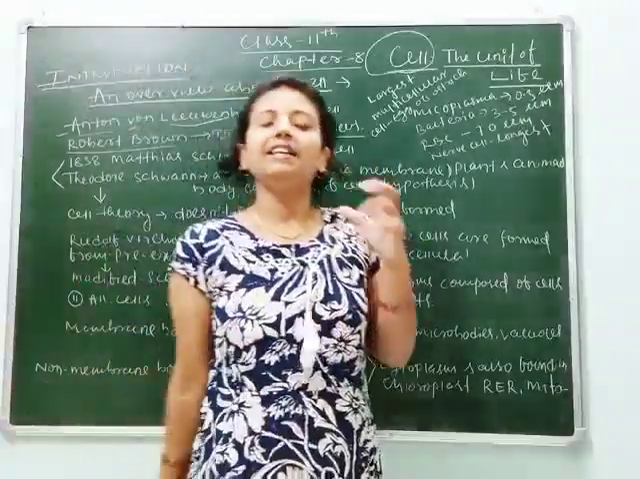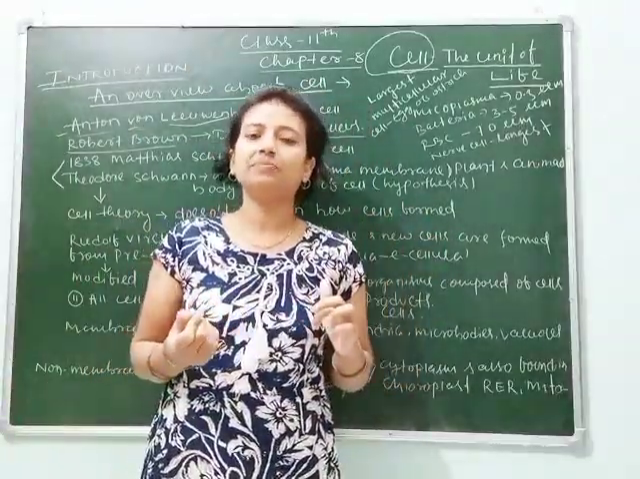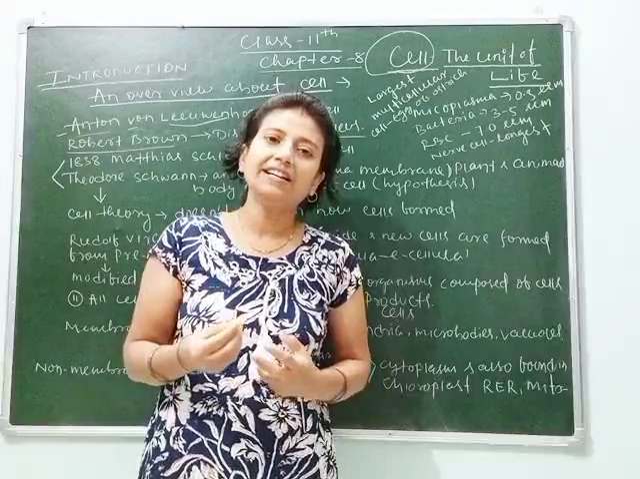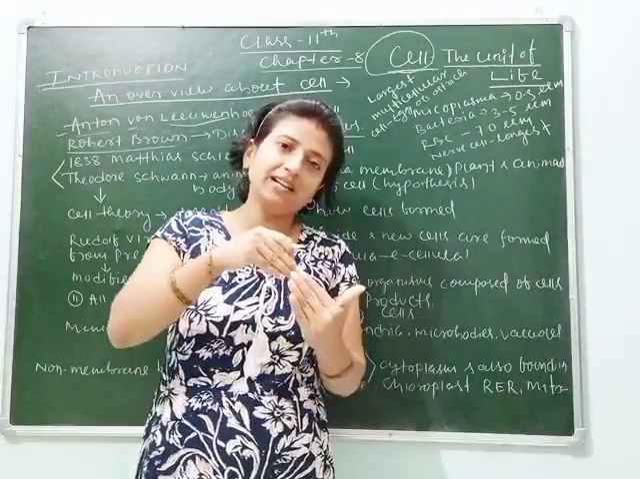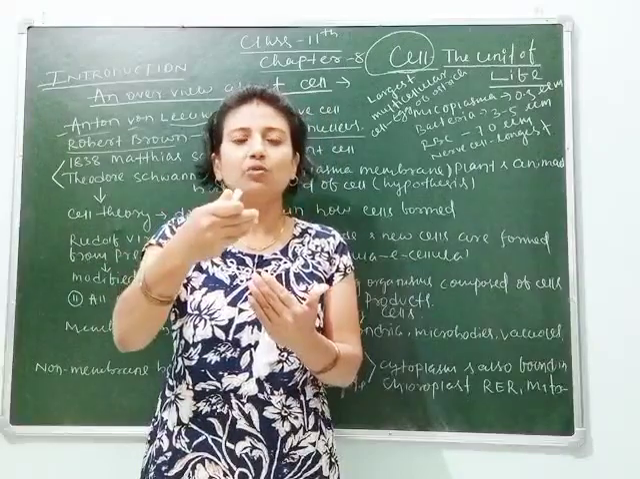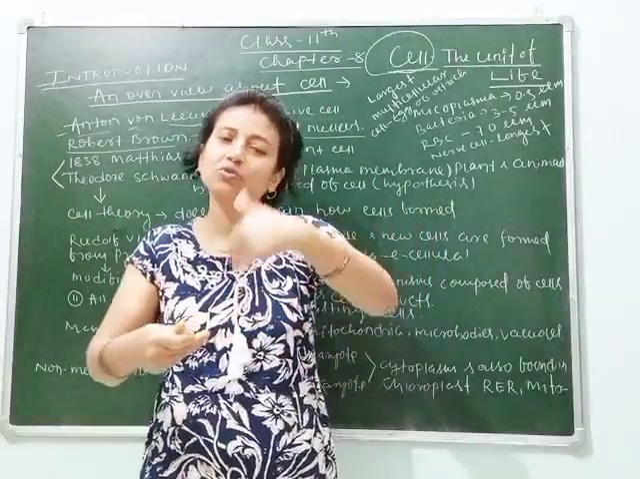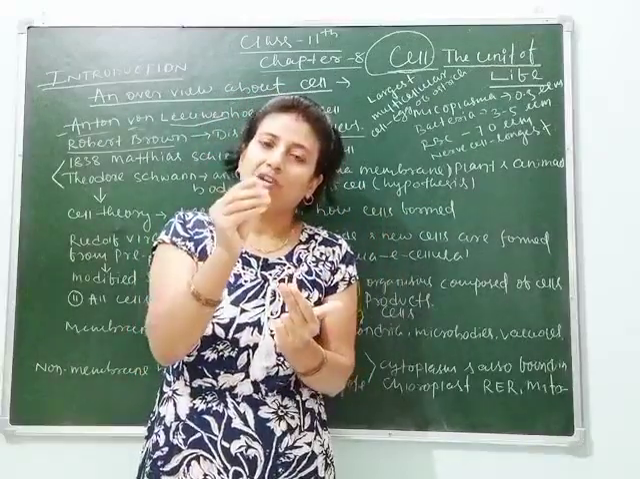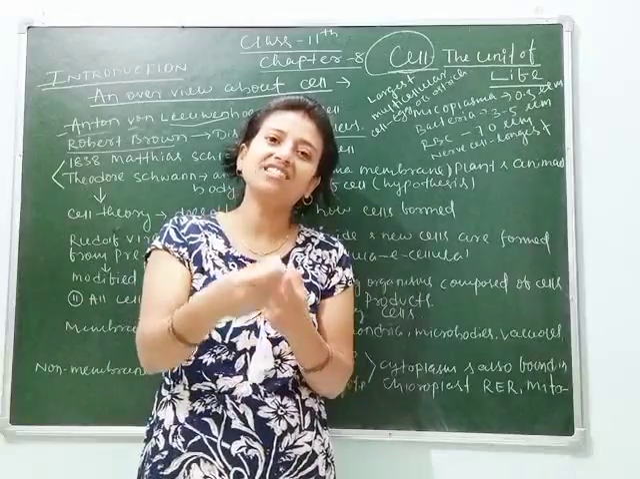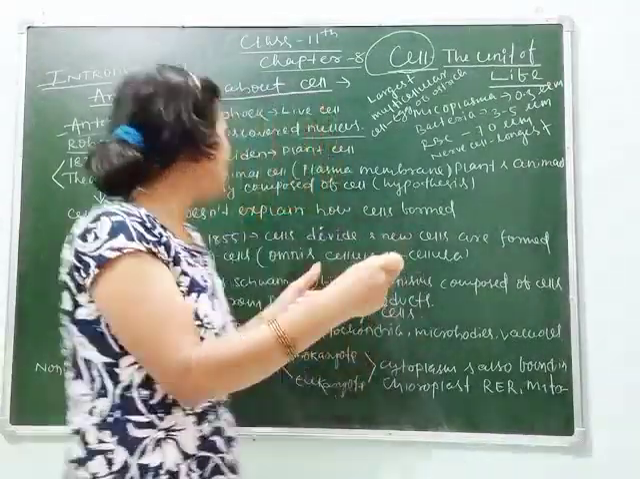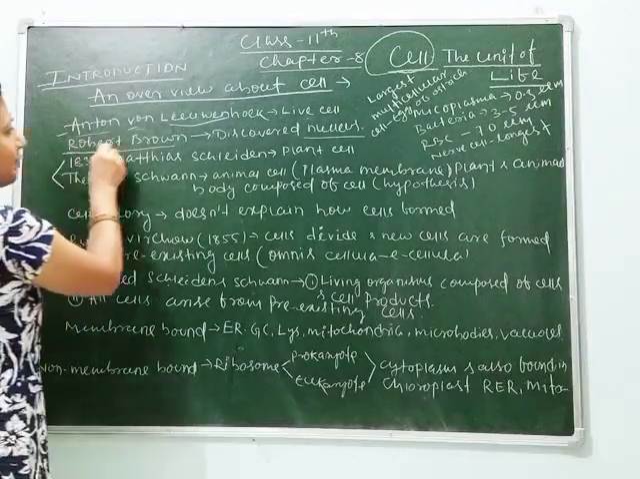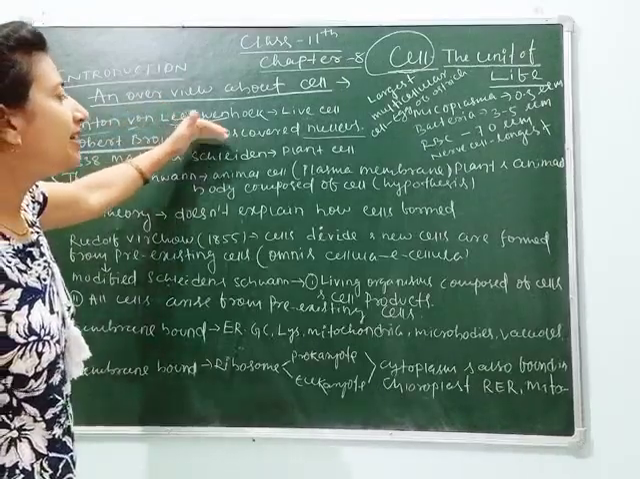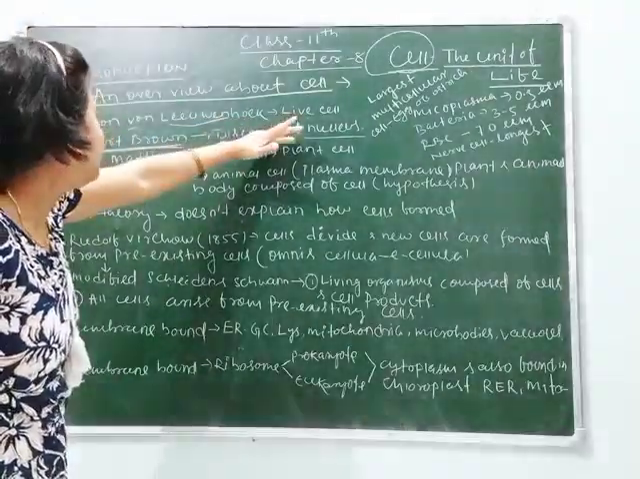The next scientist is Robert Brown, who discovered the nucleus. As we know, inside the cell there is a membrane-bound structure called the nucleus, which carries the genetic material. The genetic material is DNA. Inside the cell the nucleus is present, inside the nucleus the chromosome is present, inside the chromosome DNA is present, and inside DNA the gene is present. The gene is the smallest unit of heredity, which carries hereditary characters from parents to their offspring. Clear, students? It is Robert Brown who discovered the nucleus found inside a cell.